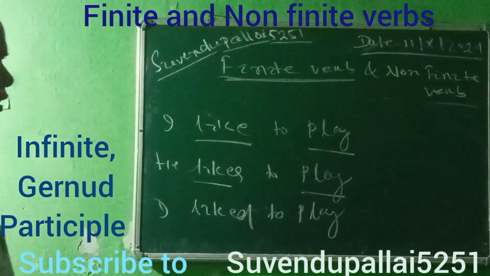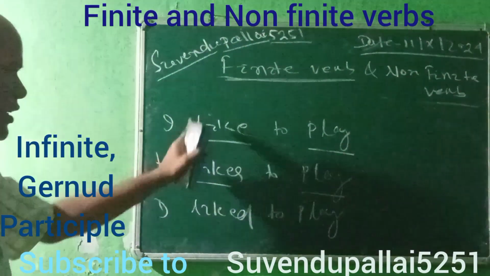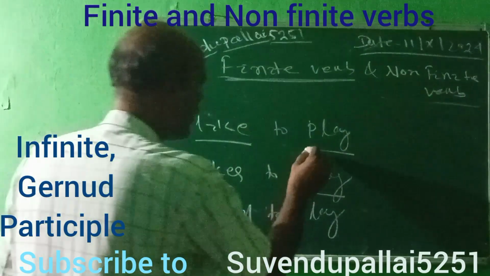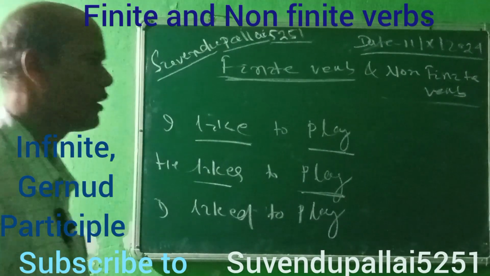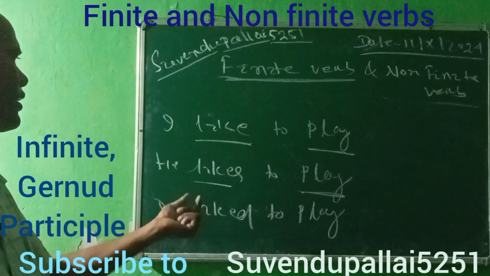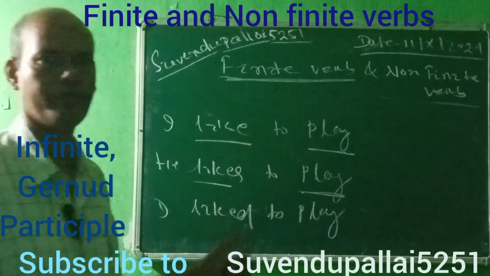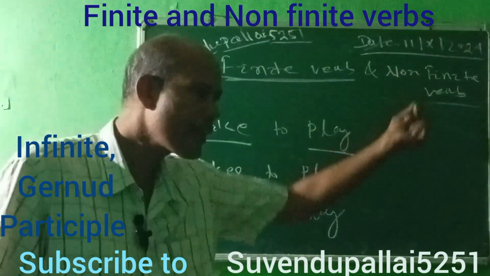Likes and liked are finite verb because they change and carry the tense. But play is not finite verb because there is no change in case of subject or tense, and it is to plus infinitive, as we discussed in the first category of the non-finite verb.